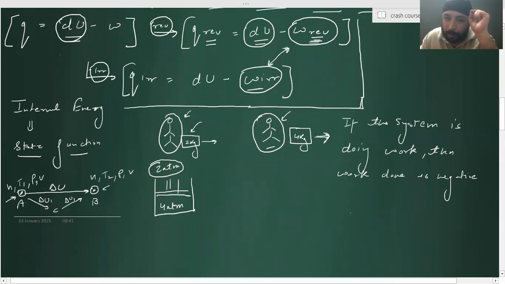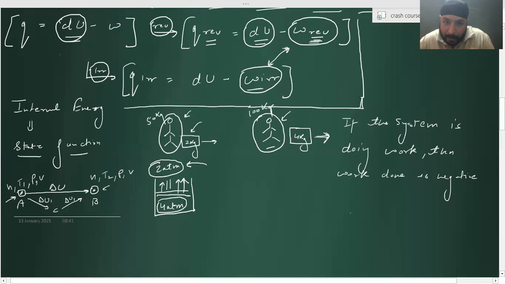Think again. This gas is there. It has to push the piston above. What is the pressure above? 2 atm. So if I'm a gas and I'm pushing the piston above, is it the above pressure which matters or is it my pressure which matters? The above pressure. It doesn't matter whether I have 50 kg of mass or 100 kg of mass.